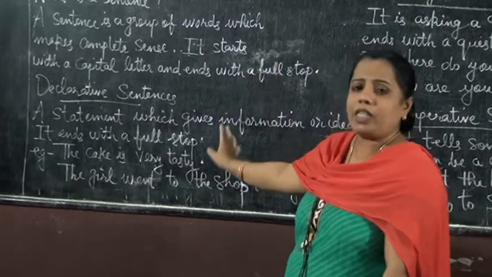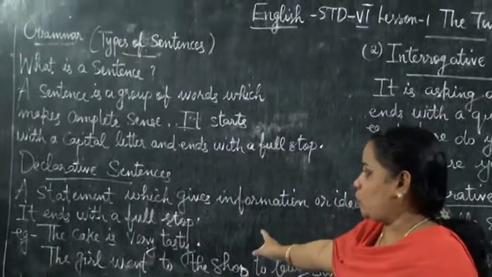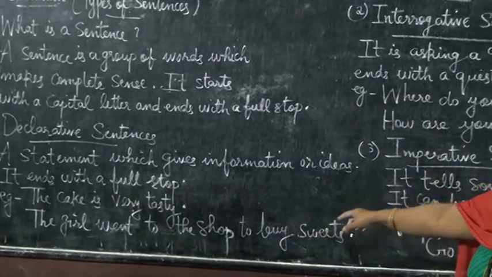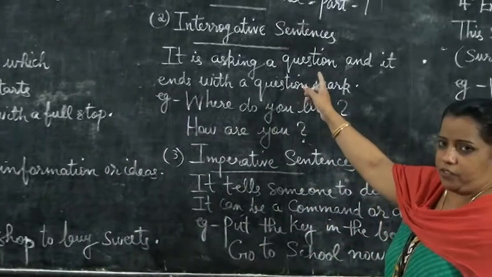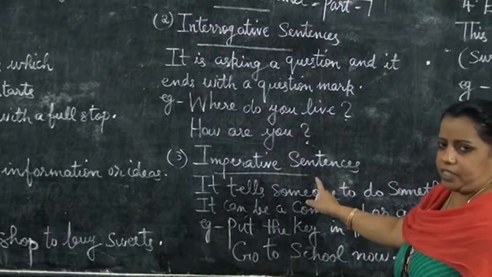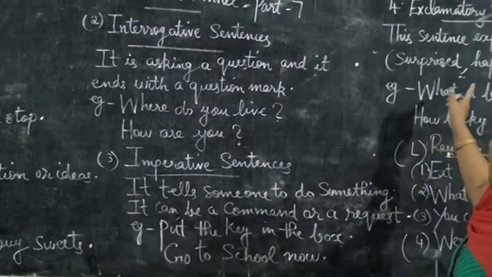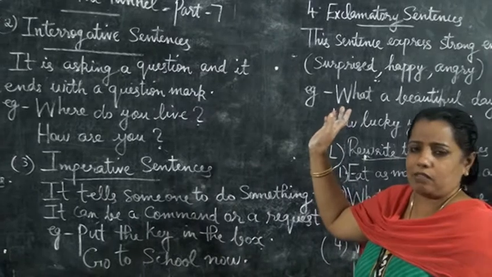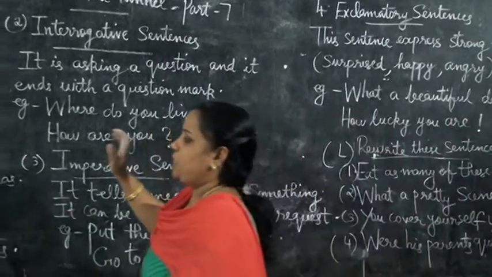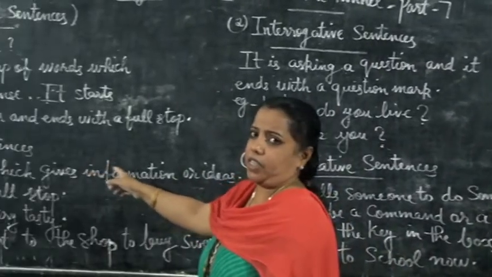Now there are four types of sentences. First one, declarative sentence, interrogative sentence, imperative sentence and exclamatory sentence. We will discuss. First one, declarative sentence.